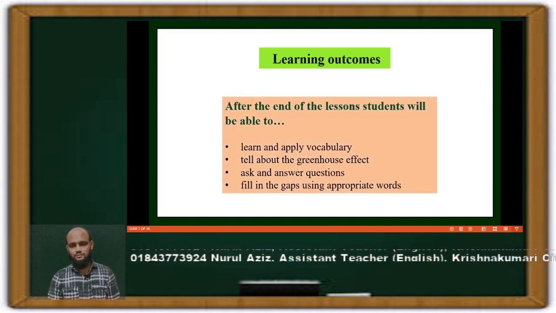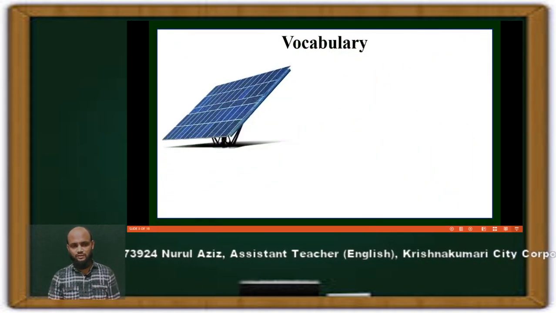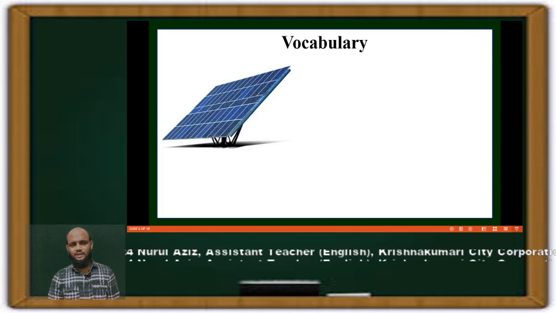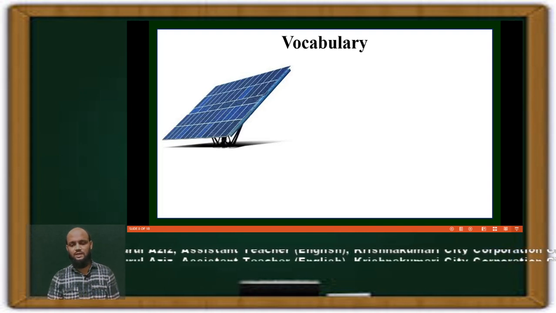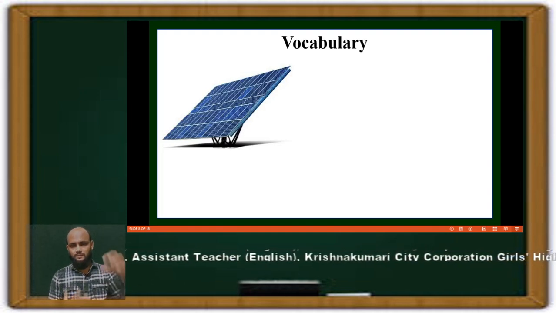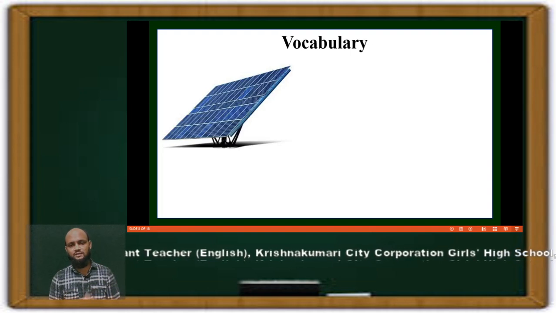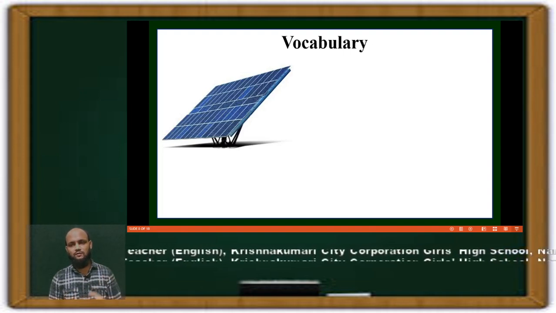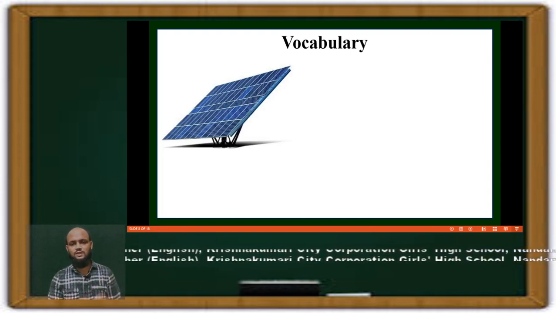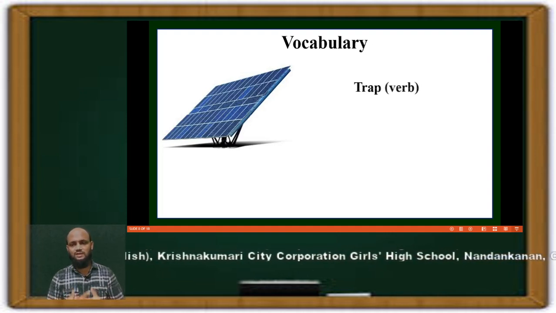So let's start with some of the vocabulary. As usual, you see a trap. In this trap, we can get some heat from the sun. What do we call it? This is a solar panel. So our today's first vocabulary is trap.